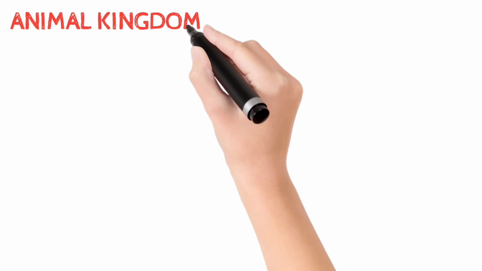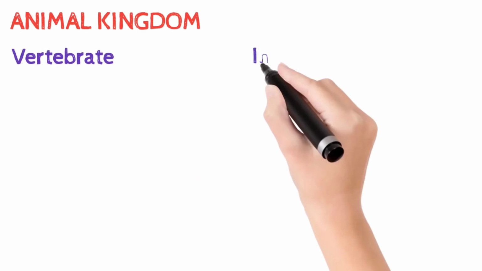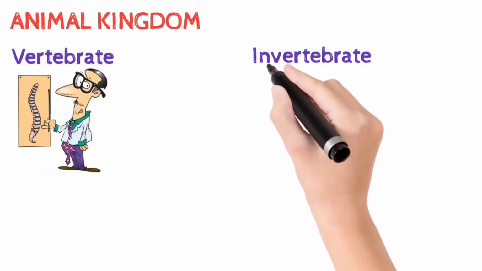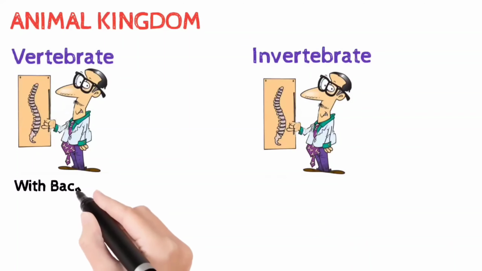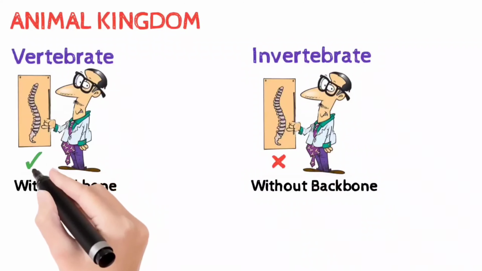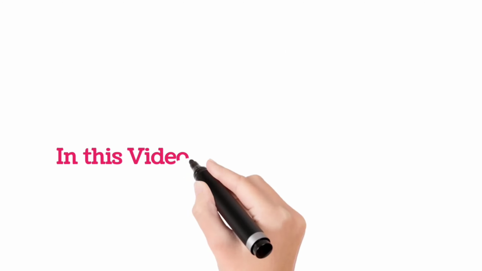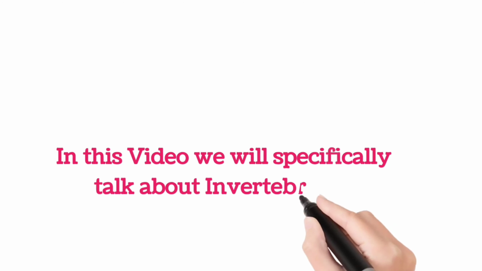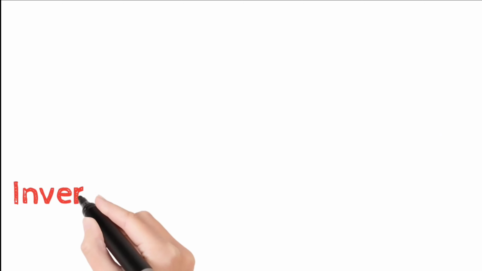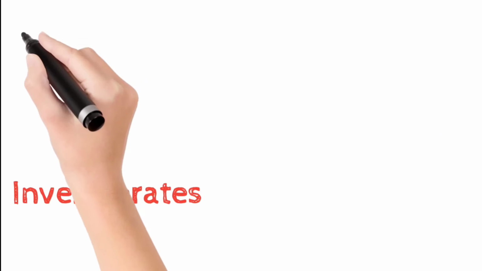Animals can be vertebrates or invertebrates. Vertebrates are the animals that have a backbone inside their body. Invertebrates are the animals without a backbone. In this video, we will specifically talk about invertebrates. Invertebrates are the animals without a backbone.